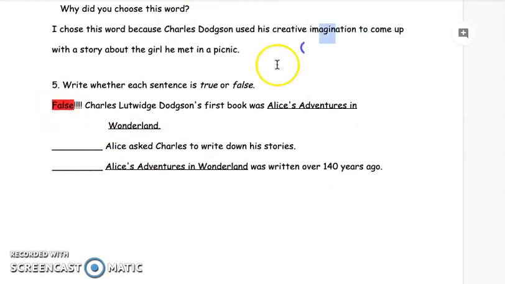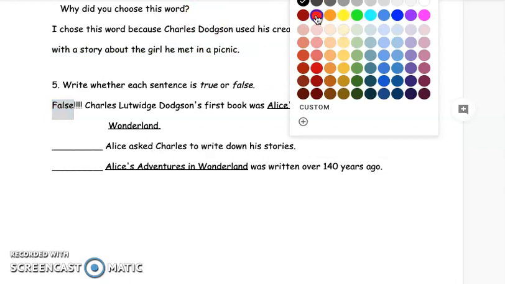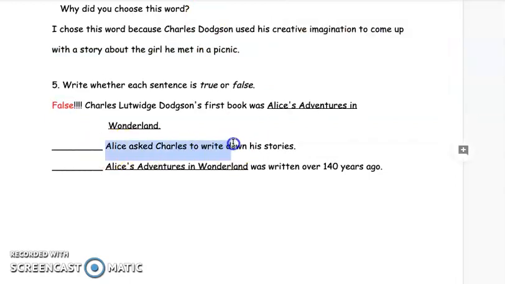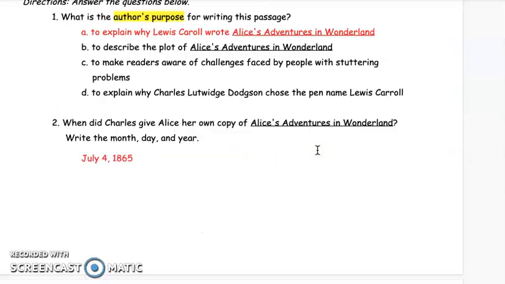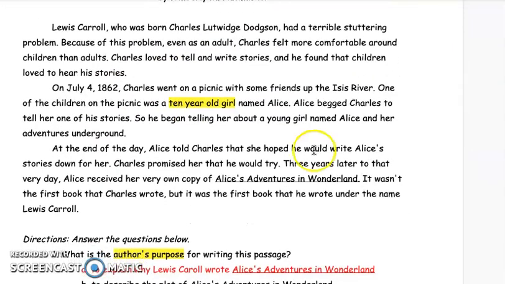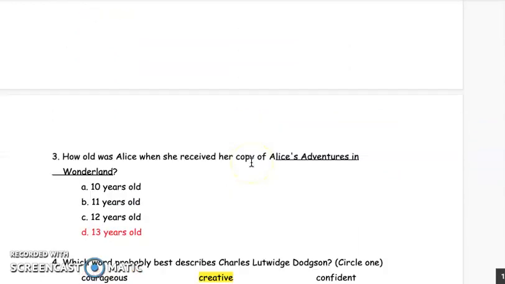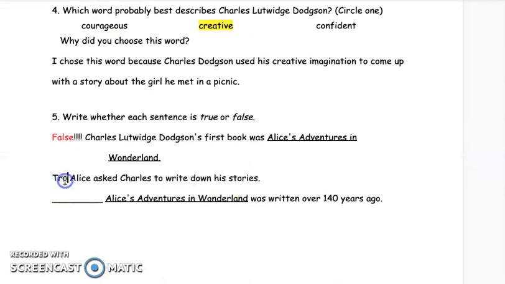Next we got, Alice asked Charles to write down his stories. Let's see. At the end of the day, Alice told Charles that she hoped he would write Alice's stories down for her. So yes, Alice did ask Mr. Charles to write down the story. True.